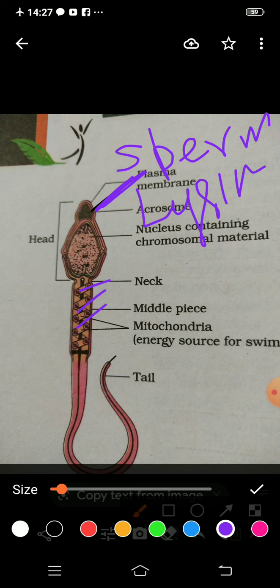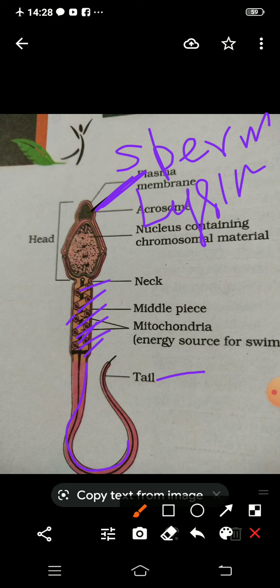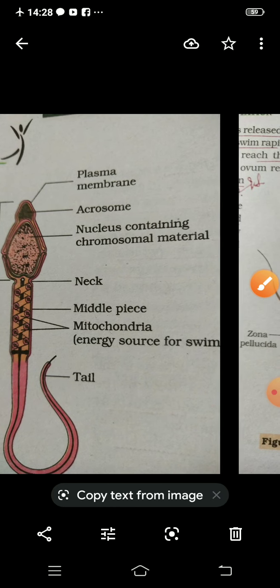And these are the various mitochondria. Because of these mitochondria it gets lots of energy, and this is the tail region, by which it can show the lashing movement and move easily to wherever it has to reach.